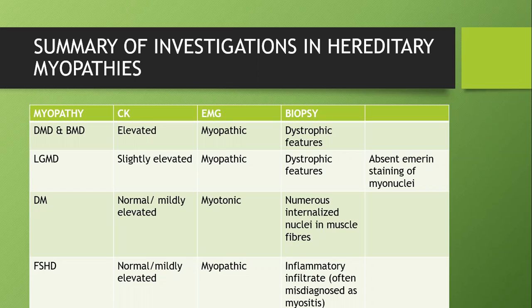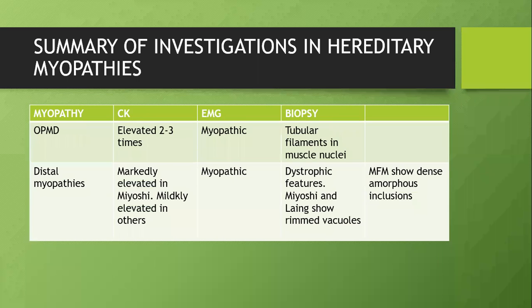FSHD, again, CK is mildly elevated. It shows a myopathic picture. It is commonly mistaken in biopsy as an inflammatory myopathy because of the inflammatory infiltrate. So 4.5 is OPMD. Commonly occurs in older age, I told you. CK is elevated, myopathic picture. Here also we'll get tubular filaments in biopsy.